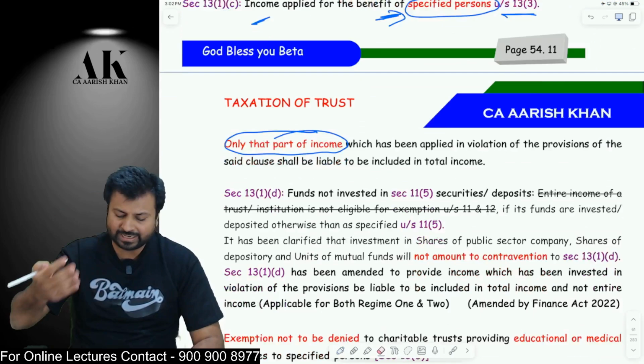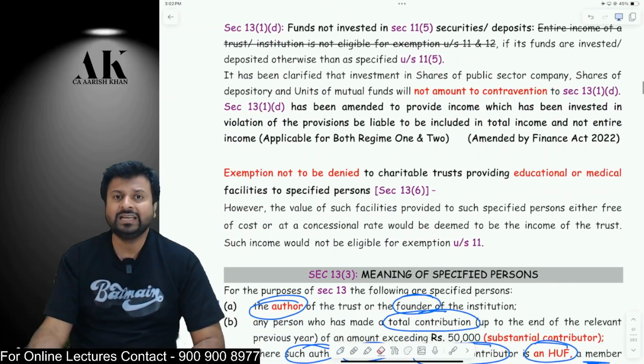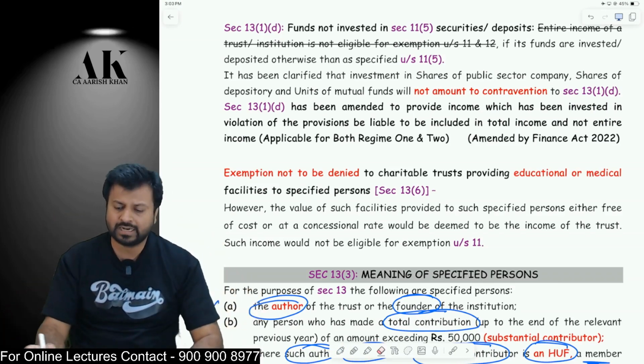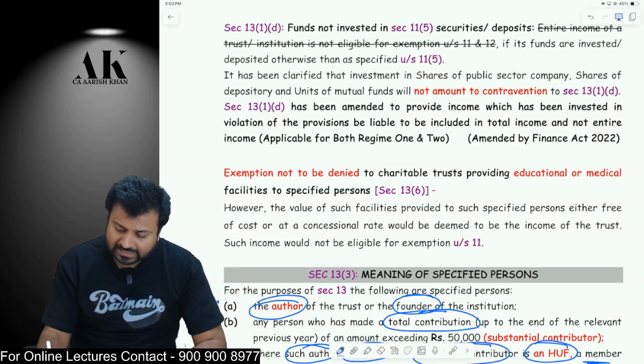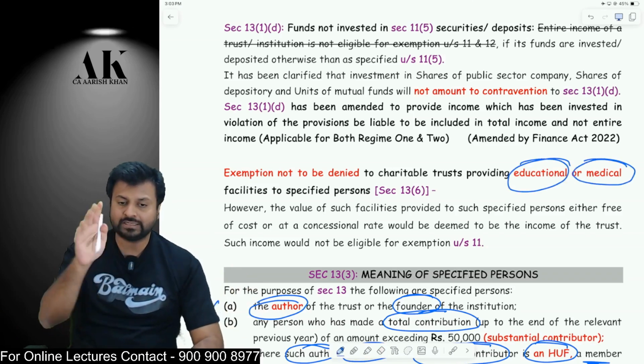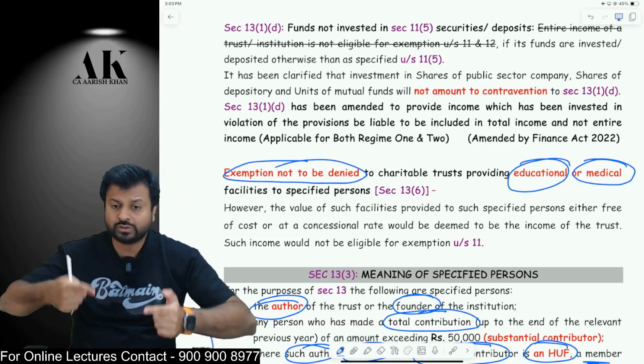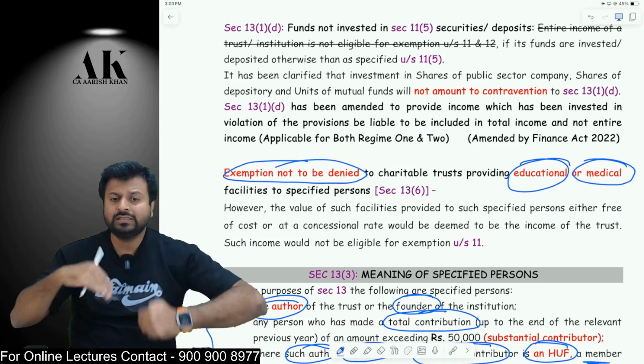But in that there is a relaxation, that if the trust is applying the money on the specified person for educational and medical purpose, then it is allowed. Then there is no harm. Then exemption will not be denied. Okay. If it is applied for education and medical purpose, then it is allowed.